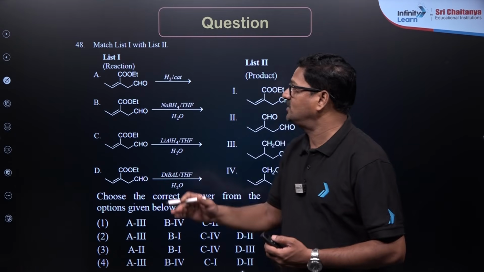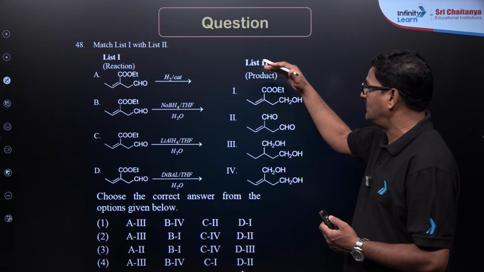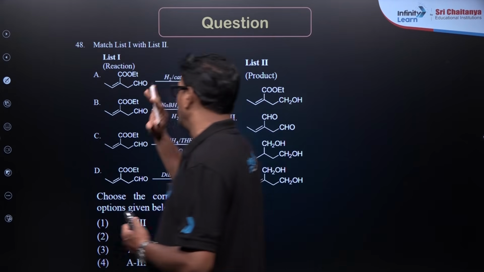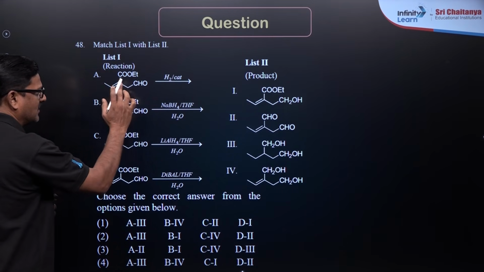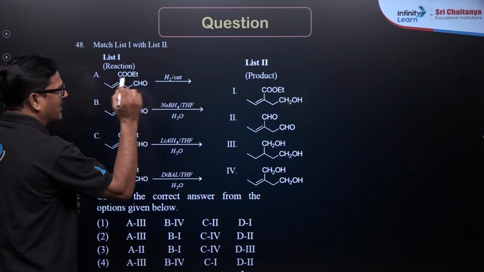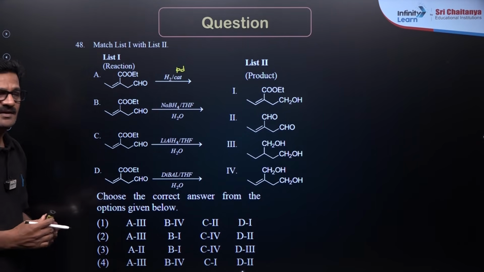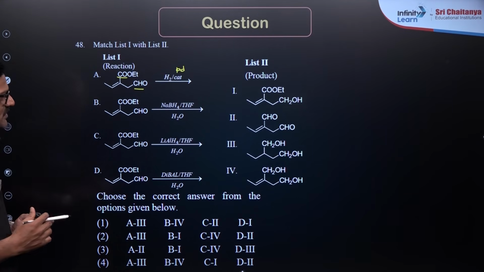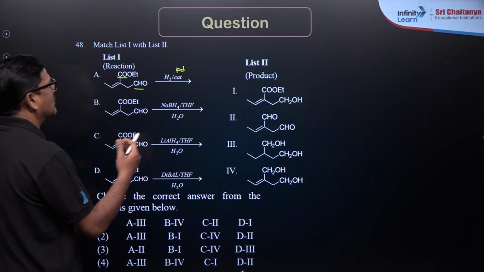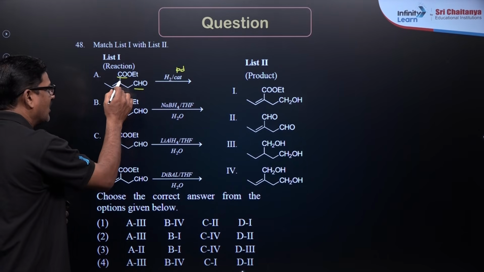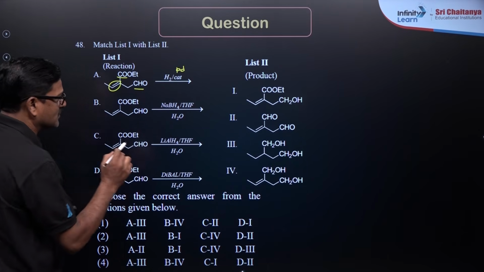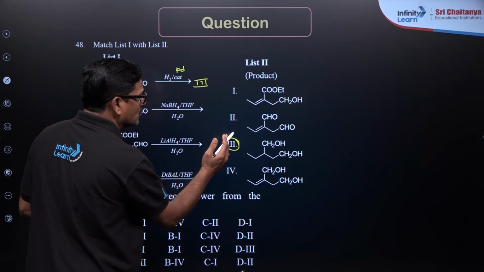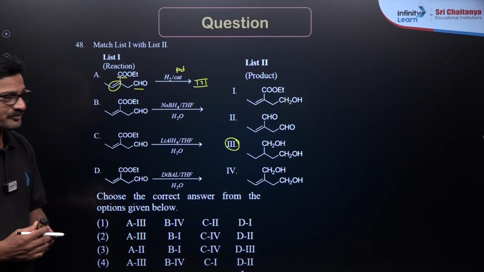Here is a matching type question. Here the list 1 reaction is given and the list 2 product is given. So let us talk about what is going to be the product here. It is an ester group, it is an aldehyde group. H2 in the presence of, let us say, Pd as a catalyst. Both the aldehyde group and ester group are going to be reduced, along with the carbon to carbon double bond also getting reduced. So I would accept option 3. So list 2, the third one is going to be the answer.